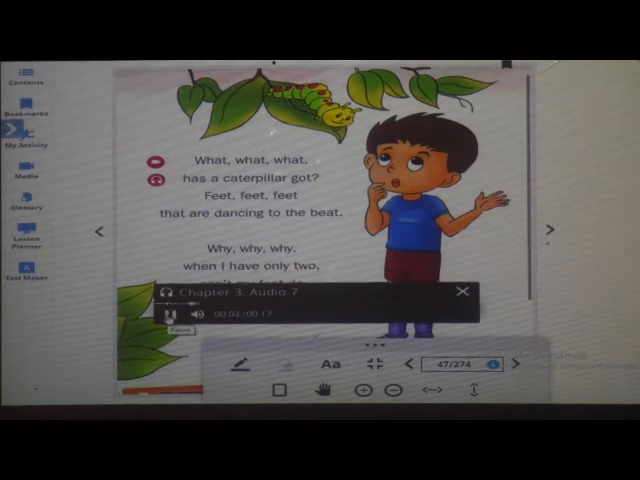Mr. Caterpillar. What has a caterpillar got? Feet that are dancing